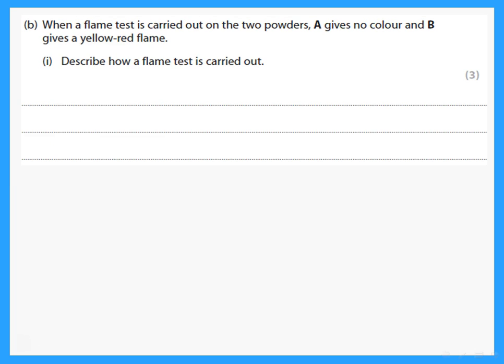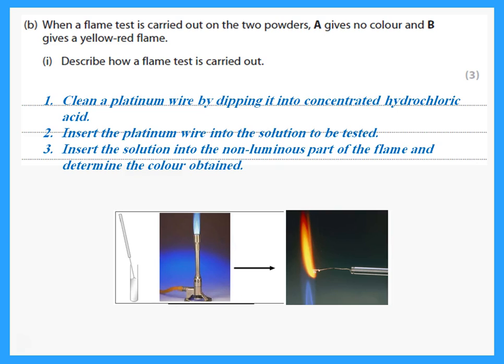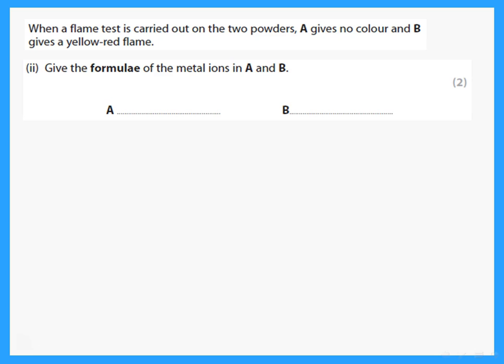When a flame test is carried out on two powders, A gives no color, B gives a yellow-red flame. Describe, first of all, how a flame test is carried out. Do you remember how we carry out a flame test? We said clean a platinum wire by dipping it into concentrated hydrochloric acid. Then insert the platinum wire into the solution to be tested, and then insert it into the non-luminous part of the flame and determine the color obtained.